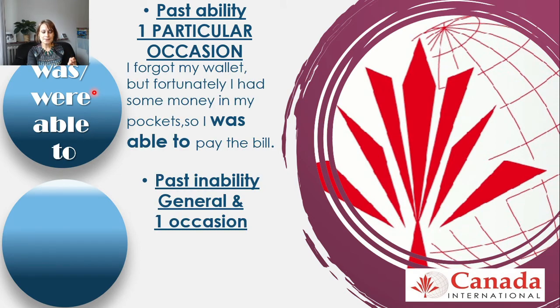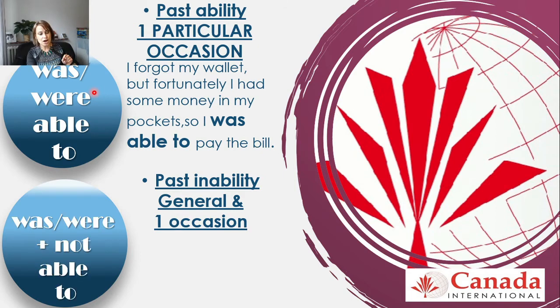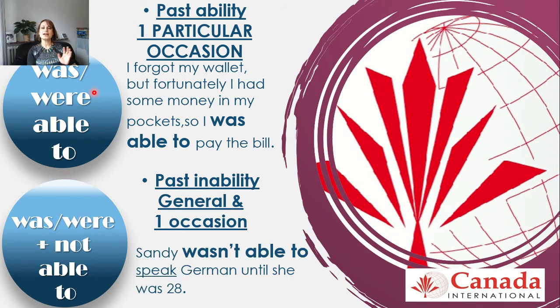Now, past inability, general in one occasion. Remember, we could use couldn't, but also we can use was, were, not, be able to. They're going to be interchangeable. So we have the same example. Sandy wasn't able to speak German until she was 28.